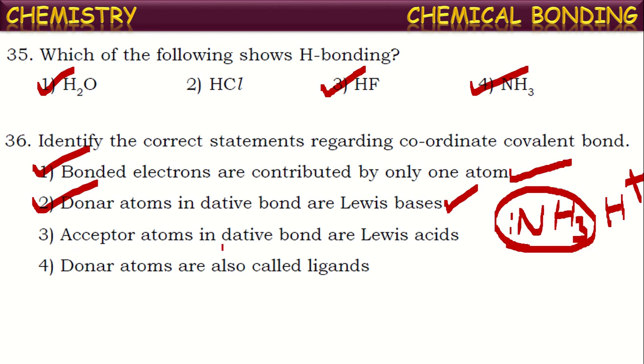And the acceptor atom in dative bond formation is called Lewis acid. The atom or molecule or ion which has a vacant orbital to accept the pair of electrons is called Lewis acid. If we take the formation of ammonium ion itself, the H plus ion, which is ready to accept a pair of electrons, is called Lewis acid. This is also correct. Next, donor atoms are also called ligands. This is also correct. All are correct statements about dative bond formation.